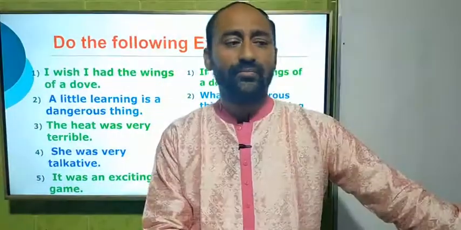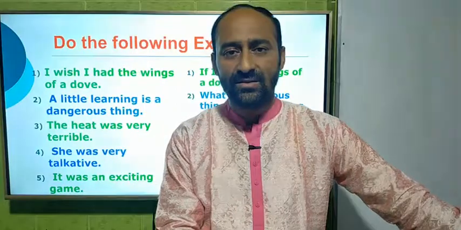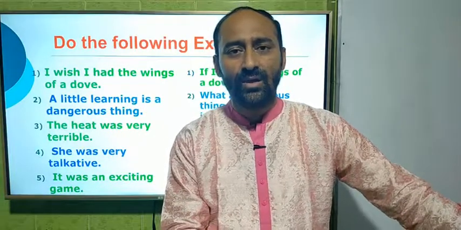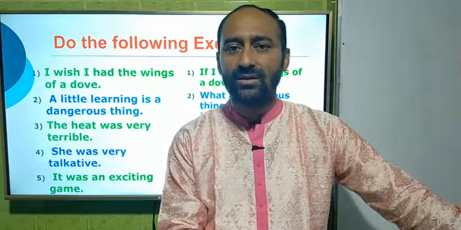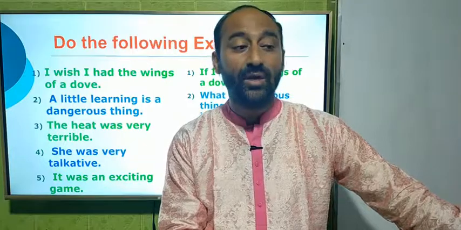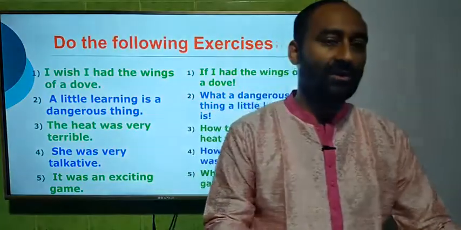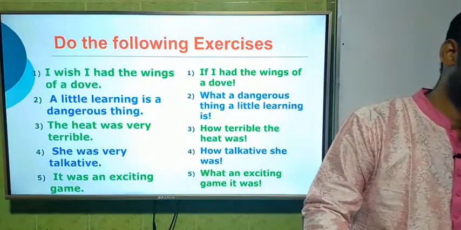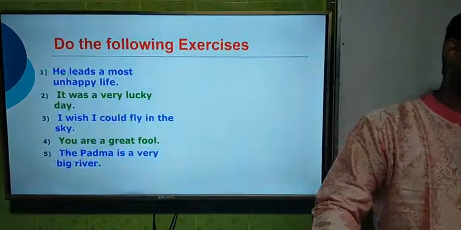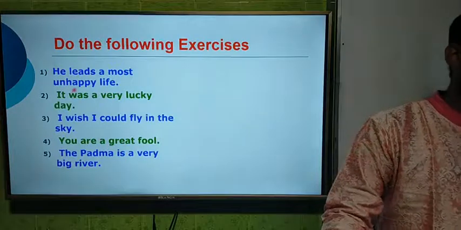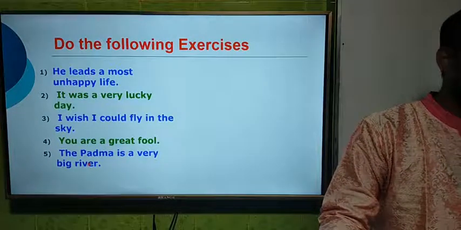Dear students, these are some exercises, and we have another 5 minutes in our hand. That's why I am going to give you more examples on these rules. And look at the screen please. Here there are 5 exercises also.